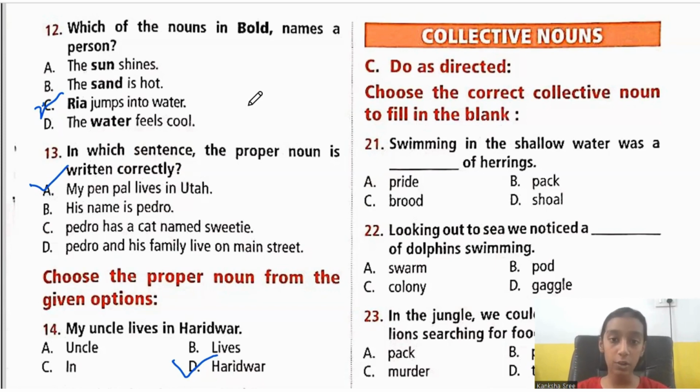So do as directed. Choose the correct collective noun to fill in the blank. 21st one. Swimming in the shallow water was a dash of herrings. Was it a pride, pack, brood, or shoal? It is option D, that is shoal of herrings. Okay, children. Next, 22nd one. Looking out to sea, we noticed a dash of dolphins swimming. So here we need to choose what we call a group of dolphins. We call them a pod. So instead of saying a group of dolphins, we can say looking out to sea, we noticed a pod of dolphins swimming. So it would become option B.